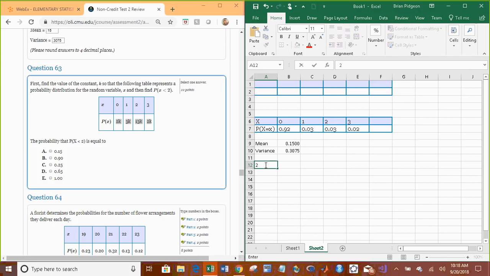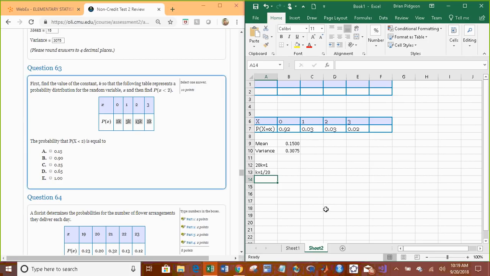So 2 plus 3 is 5. 5 plus 13 is 18. 18 plus 2 is 20. So we have, if we add all that, we get 20k equals 1. Solving for k gets us 1 over 20. So that is the value of k that makes this table a valid probability distribution.